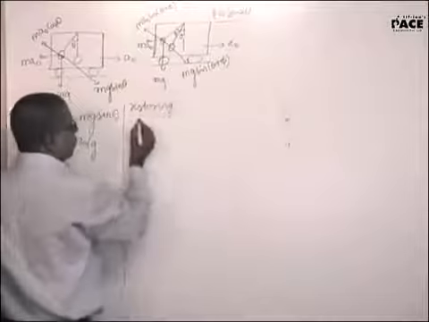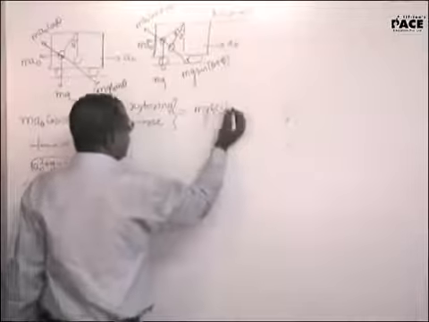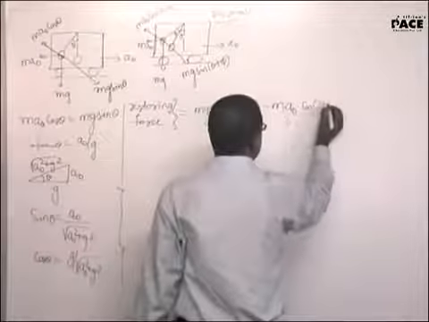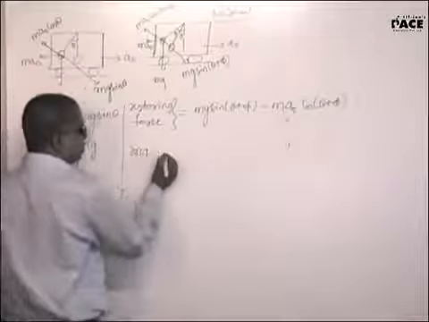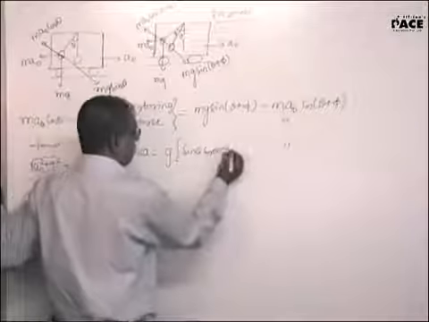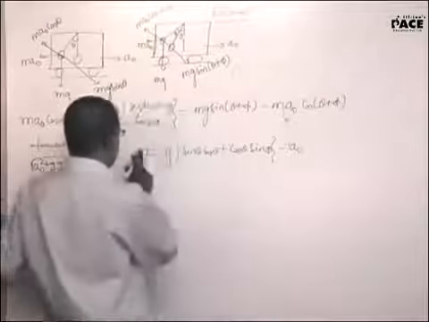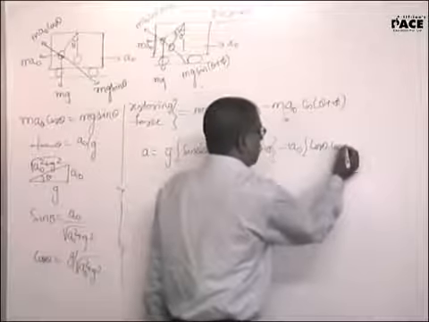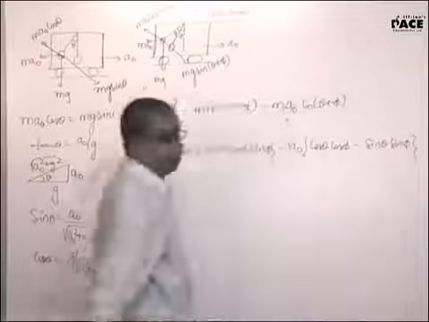Phi is small. So restoring force will be equal to mg sin(theta plus phi) minus ma0 cos(theta plus phi). Agreed? Yes, sir. This is mass into acceleration: g (sin theta cos phi plus cos theta sin phi) minus a0 (cos theta cos phi minus sin theta sin phi). I am removing m on both sides. Fine with that? Yes.